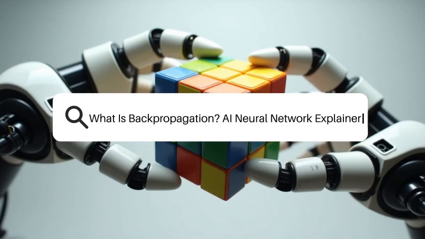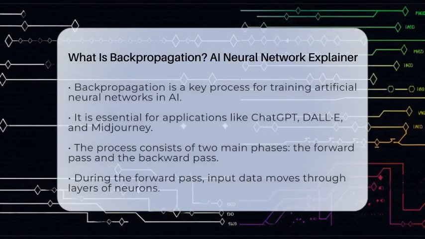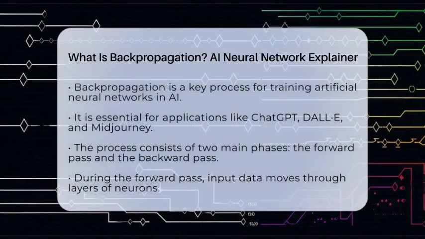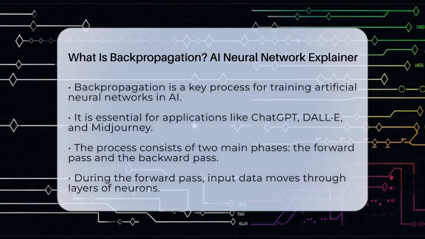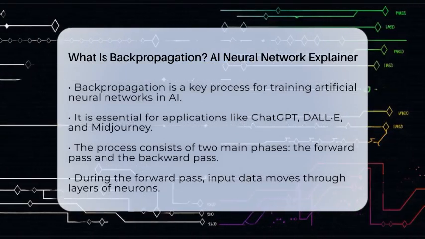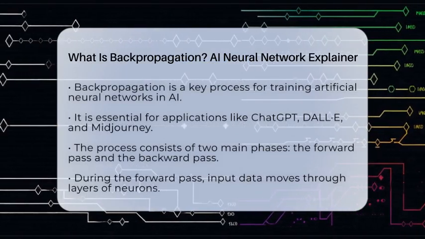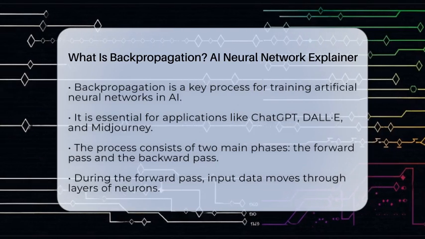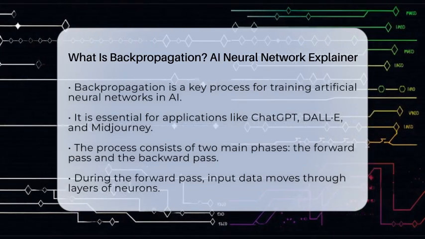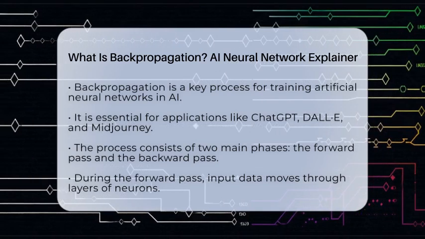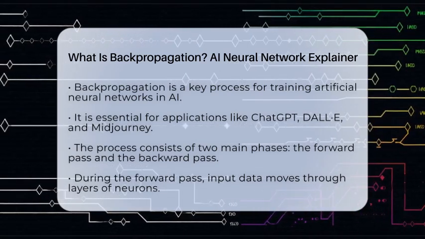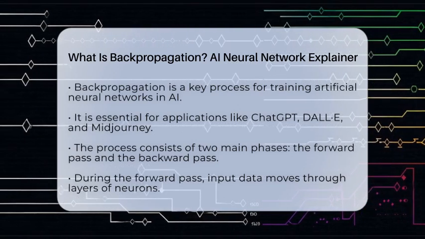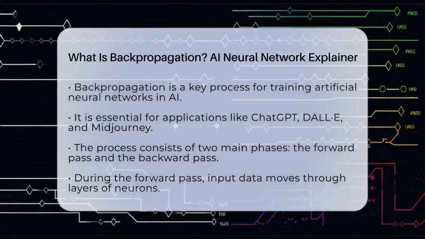What is backpropagation? AI Neural Network Explainer. Have you ever wondered how artificial intelligence systems learn from data? One key process behind this learning is called backpropagation. This algorithm is essential for training artificial neural networks, which are vital components of many AI applications, including ChatGPT, DALL-E, and Midjourney. Let's break it down in a way that makes sense.